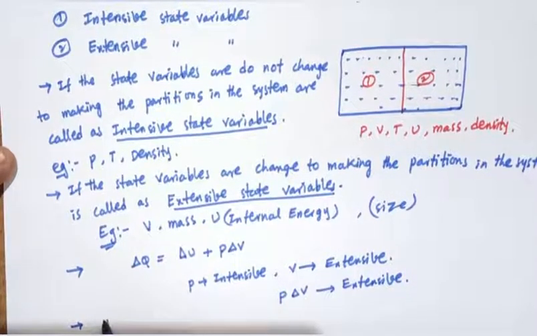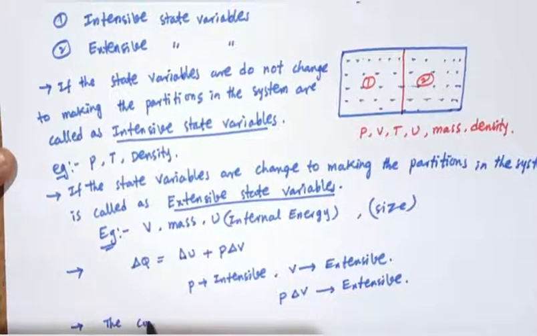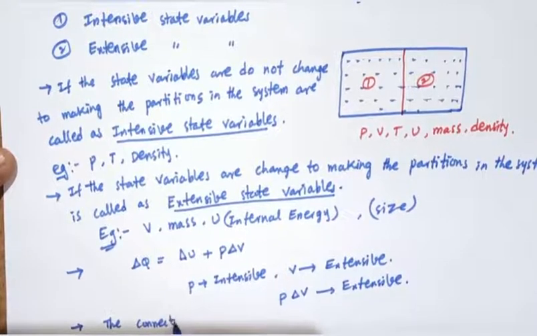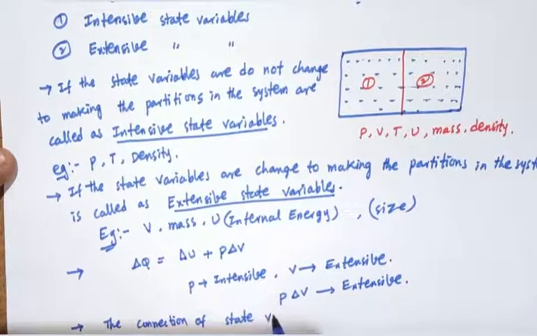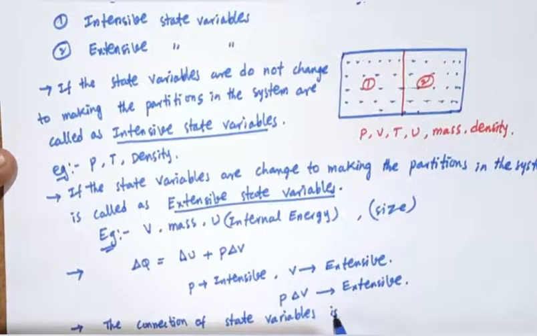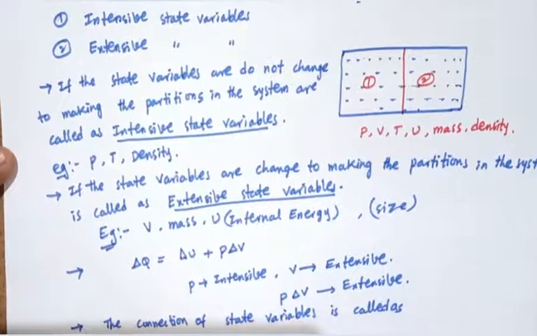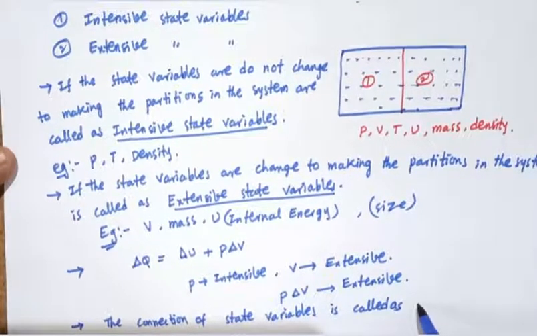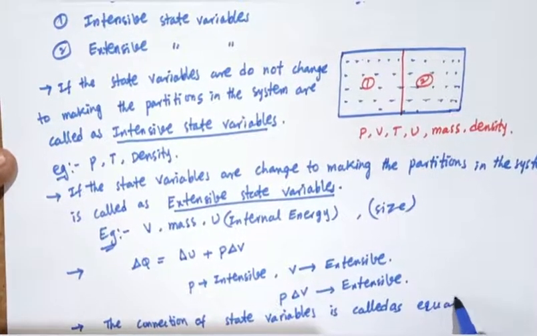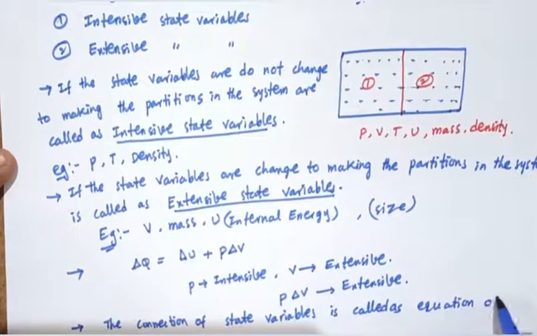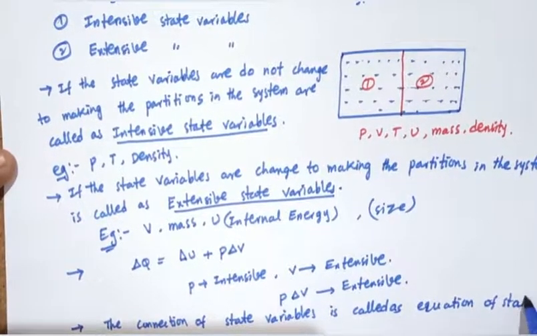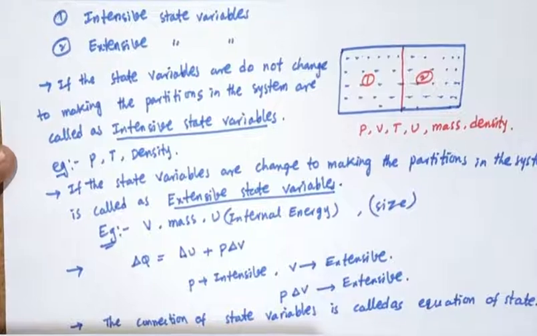The connection between state variables is called the equation of state.